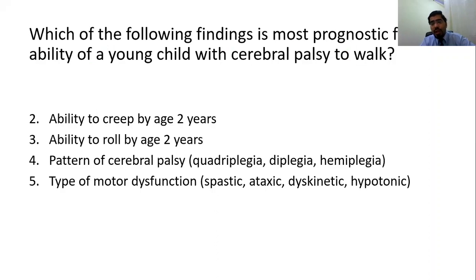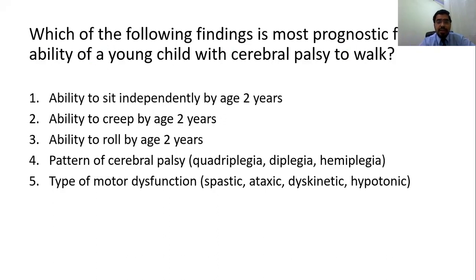This was a question I remember once Tehseen Cheema Sahab, the great Tehseen Cheema Sahab, asked in a conference. So this is a very good question, and the answer to this question is ability to sit independently by the age of 2 years. The people who have solved the question that I sent must be knowing that I couldn't mention the correct options. So the answer is 1, ability to sit independently by age 2 years.